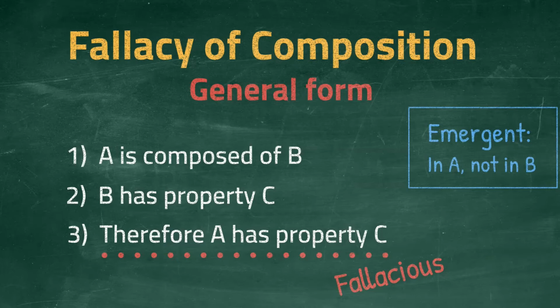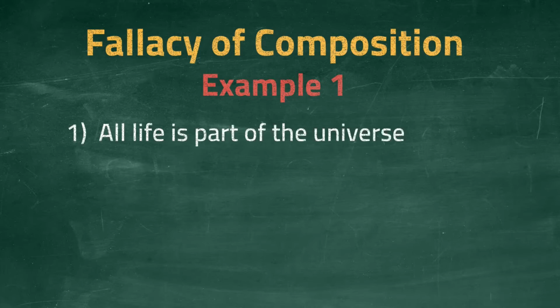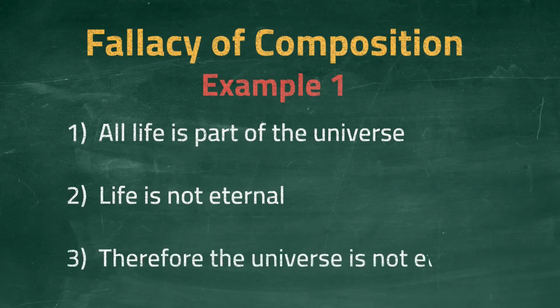Let's have a look at two examples of people making this mistake. The first example concerns cosmology and goes like this. All life is part of the universe, so the universe is the whole object and the living things are its composite parts. Life is not eternal. There is a beginning and an end. For humans, we call this birth and death. Therefore, the universe is not eternal.